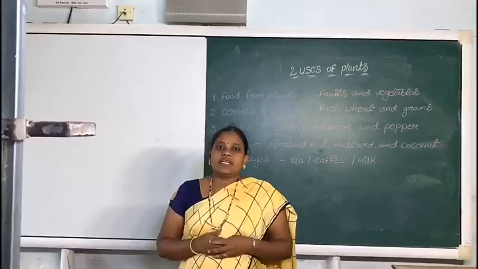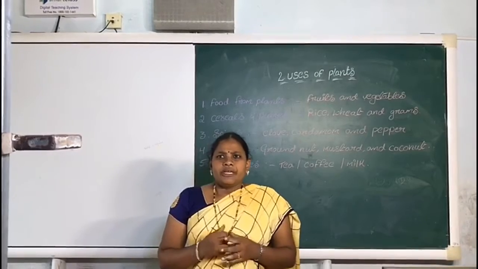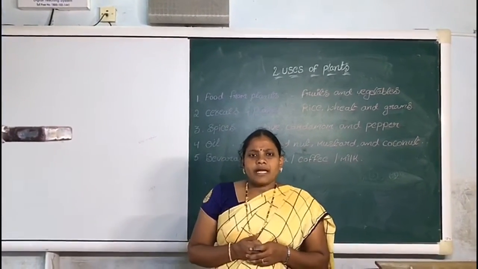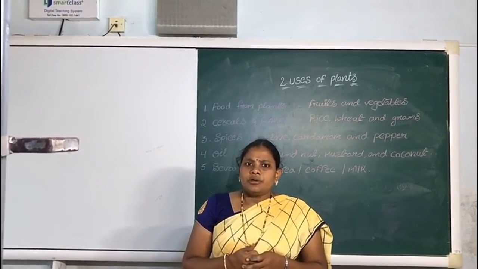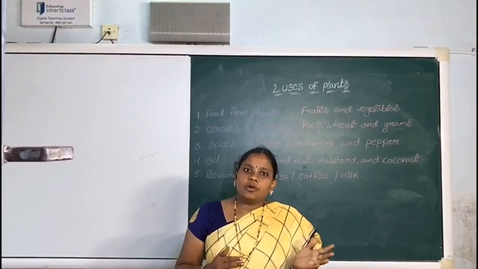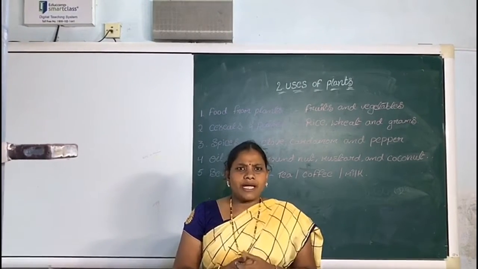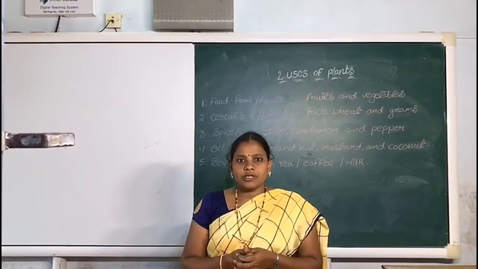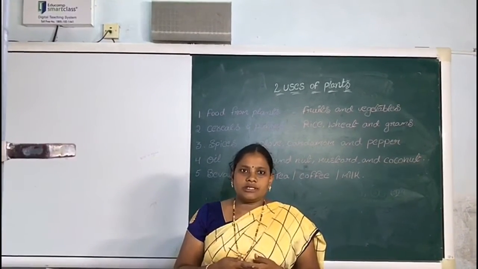Not only these, plants are essential for the living beings on the earth. We get oxygen from plants, which is essential for breathing. Plants make our surroundings beautiful. Plants provide shelter for birds and insects and give fodder to animals. We get fuel from plants. Do you understand, children, how plants are very, very important for us? So don't cut the trees, and plant more trees.